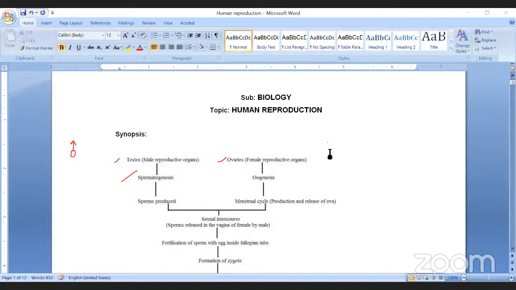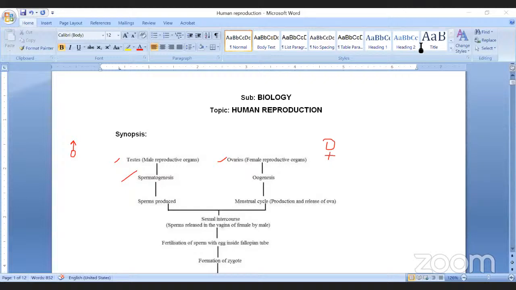And in females also, some changes we see: growth of breasts, that is, the mammary glands develop, the pelvis becomes broad, fat deposits in the body, high pitch voice, and one process begins that we call the menstrual cycle. So these are the processes we see in males and females. After that, the process of gametogenesis begins.